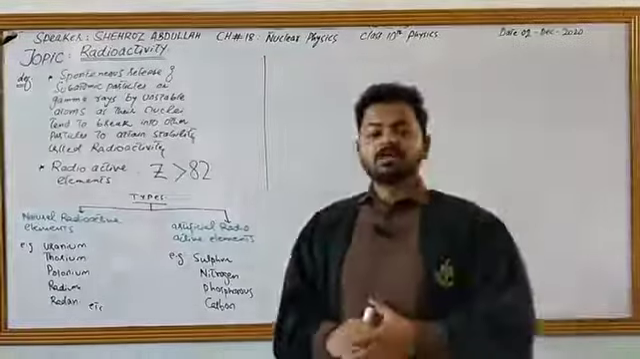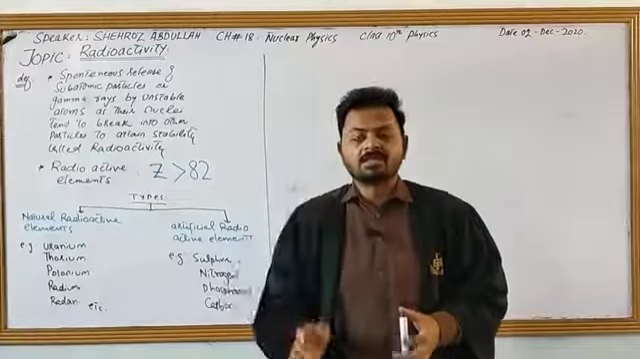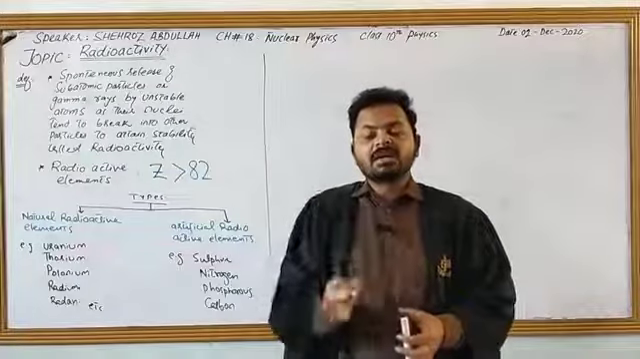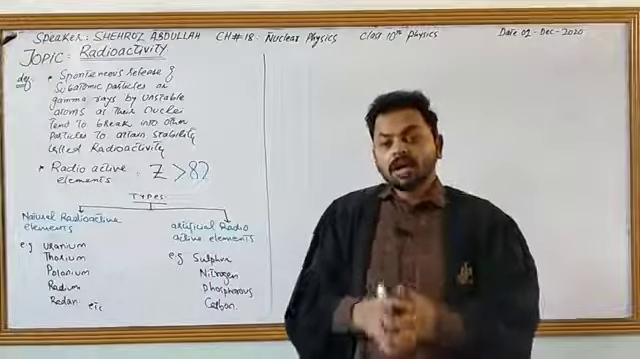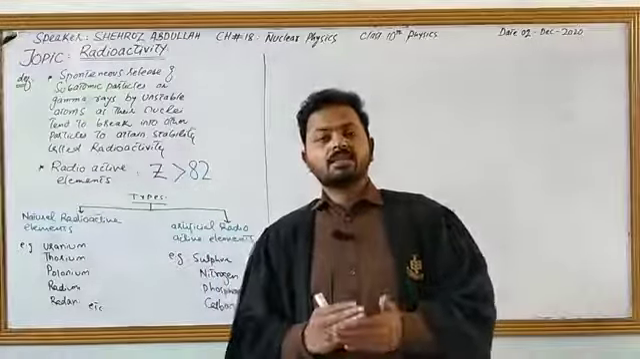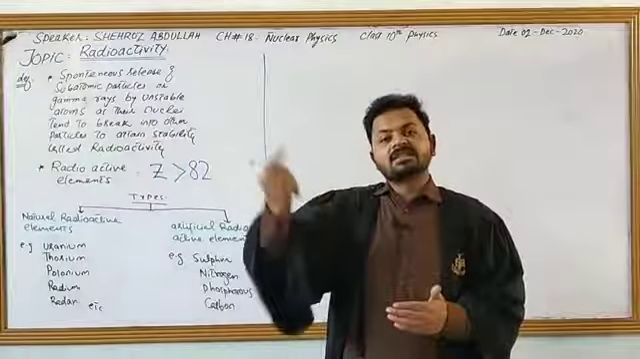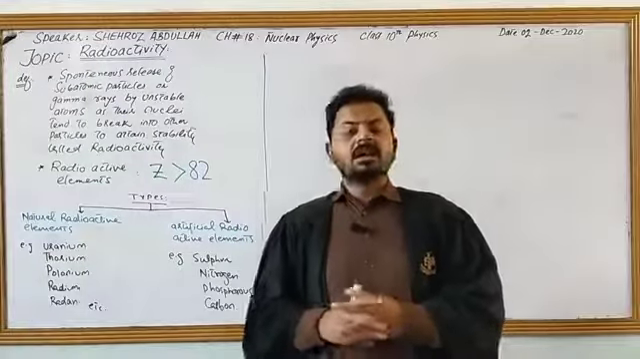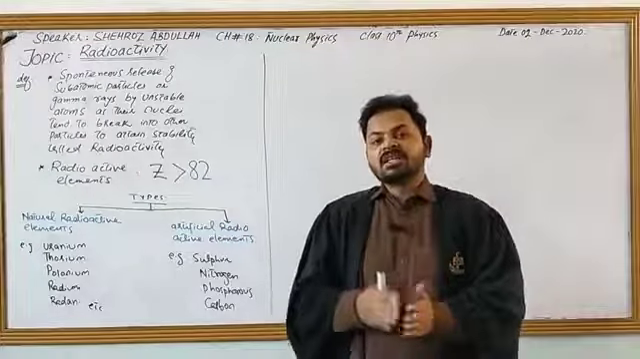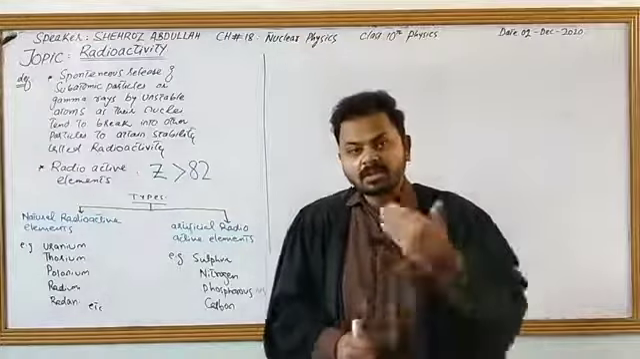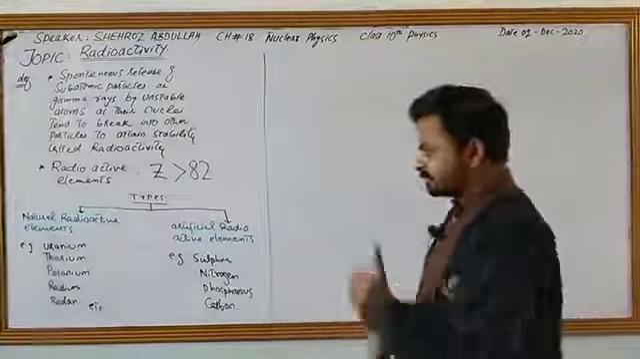Now, what are radioactive elements? All those elements whose atomic number is greater than 82 are considered radioactive elements, and they are highly unstable. To attain stability, they perform the radioactivity phenomenon, or you may say process.